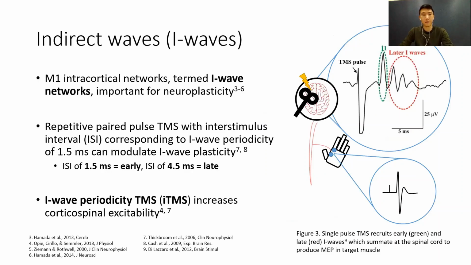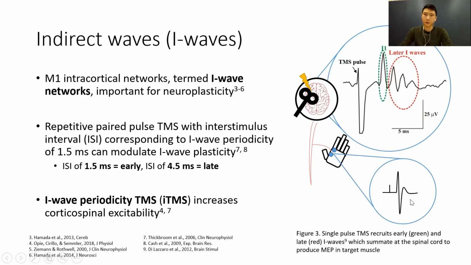And studies have identified a particular set of intracortical networks within motor cortex called I-wave networks, which seem to be important for neuroplasticity. When a single pulse TMS is applied over the motor cortex, it actually recruits I waves, and there are different types. It recruits early I waves, as shown here in green, followed by late I waves, shown in red. And the activity of these I waves then summate at the spinal cord, producing the MEP in the target muscle.